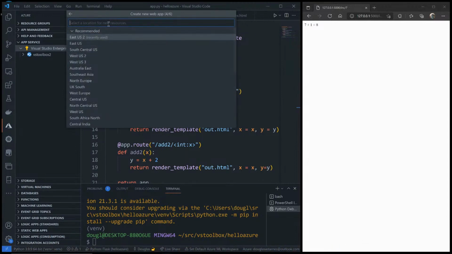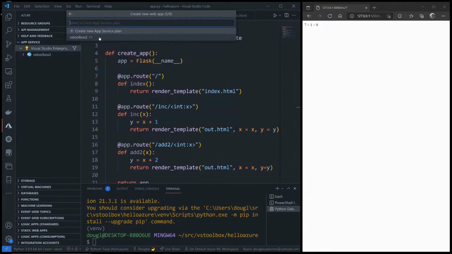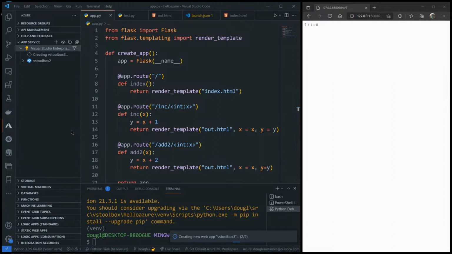Again, like I said, it'll ask me to select a region, which it does not do over here. And if you use the truncated, the more express version, it will create a web app and an app service plan for you. But this one I'm going to use ones I've already got.